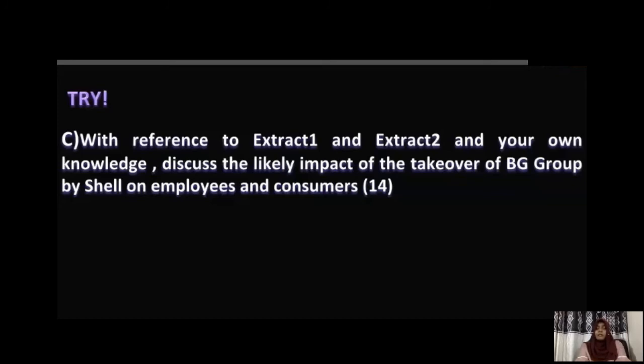In addition to that, if you are thinking about the impact on consumers, you know that large businesses could abuse monopoly power because of the expansion. So if they are abusing monopoly power, they might not necessarily be selling goods to consumers at a cheaper price because they have price making power. They are price makers, right? So in that case, they might be charging high prices to consumers, or sometimes the quality of goods that they pass on to consumers might not necessarily be improving. So these are certain advantages and disadvantages that you could identify because of a merger.